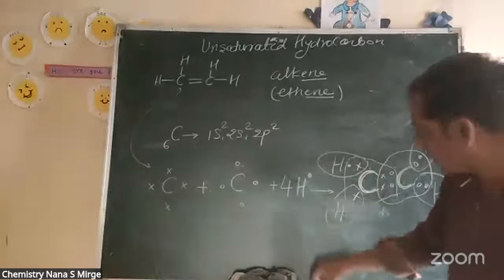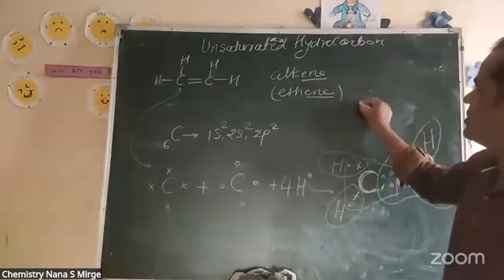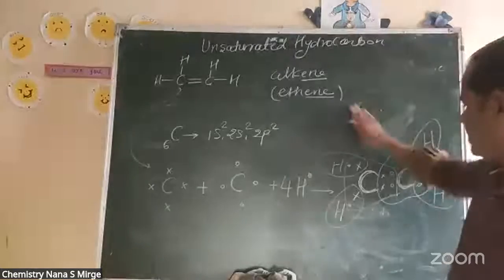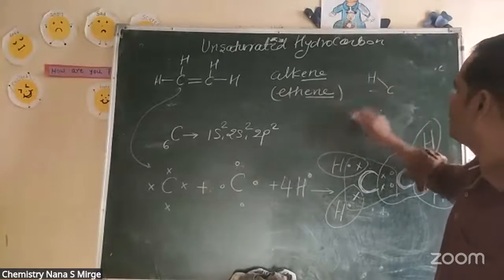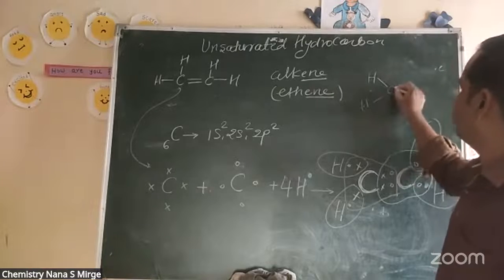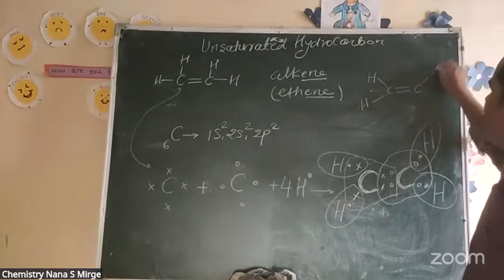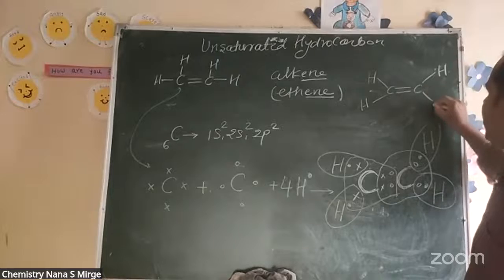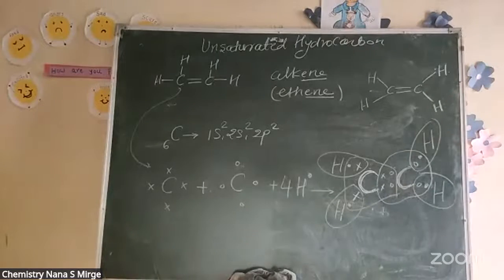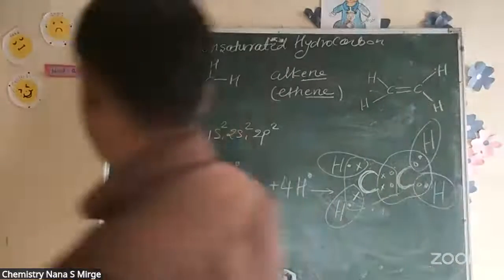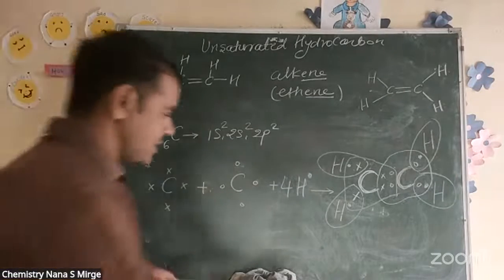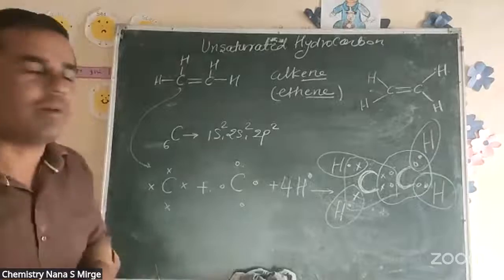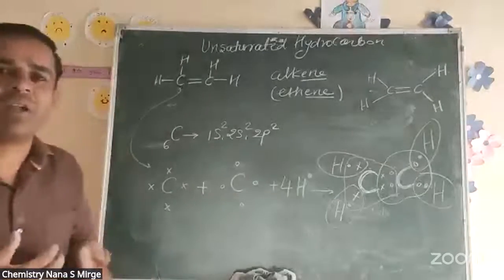You can indicate it like this: H, C, H, with the double bond, and H, C, H. So the carbon-carbon double bond is there, and it is called unsaturated. Let me give you the idea once more of how this bond is formed.